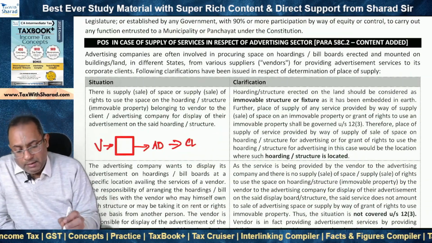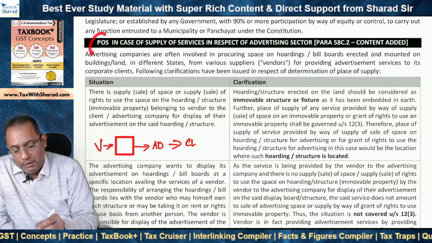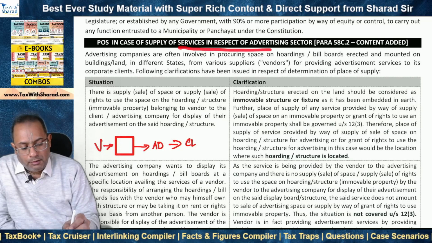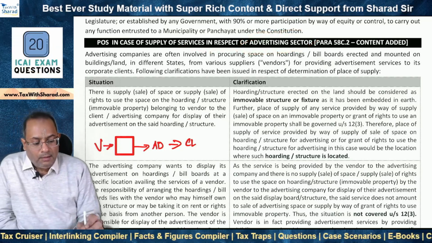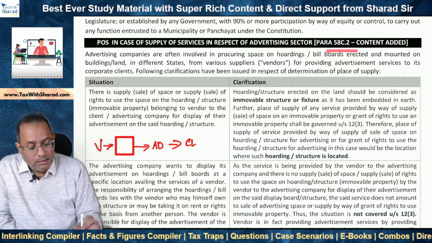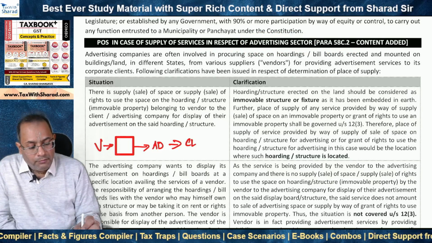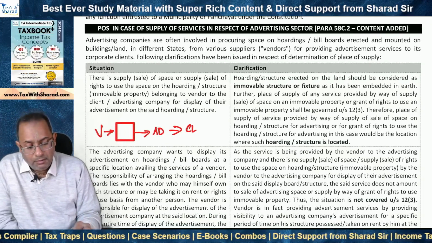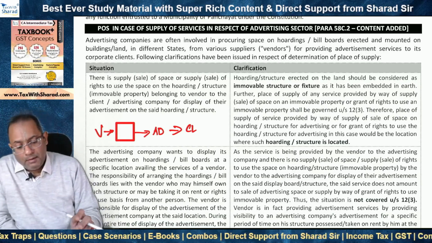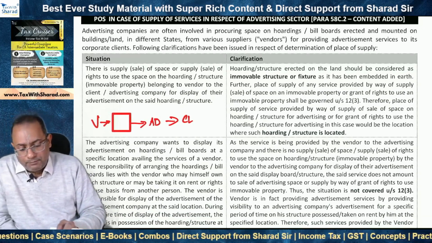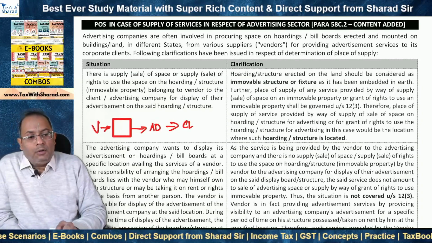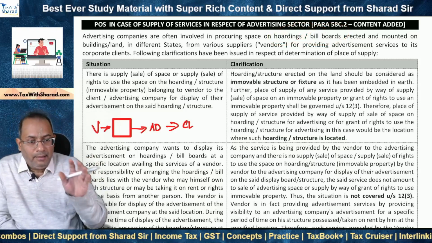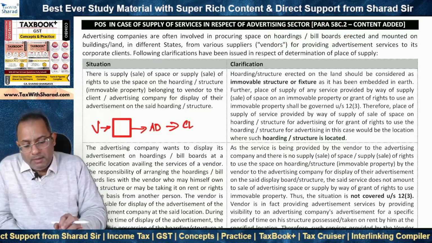The last update is in respect of place of supply, in case of services in respect of the advertising sector. And what is affected is para 58C.2 of TaxBook. Content has been added because there are certain clarifications which have been provided in respect of advertising sector services. Now, whenever we go out, we notice hoardings or billboards where we find advertisements, which are displayed.